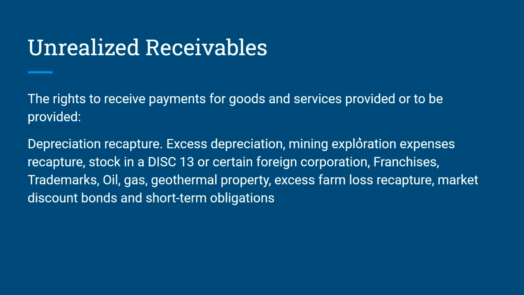And the rights to receive these payments for goods and services can arise through depreciation recapture, excess depreciation, mining exploration expenses recapture, stock in a DISC, C13 or foreign corporation, franchises, trademarks, oil, gas, geothermal property, excess farm loss recapture, market discount bonds, and short-term obligations. All these can be utilized to lessen taxes.